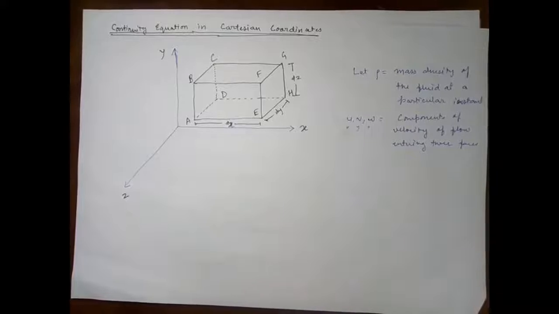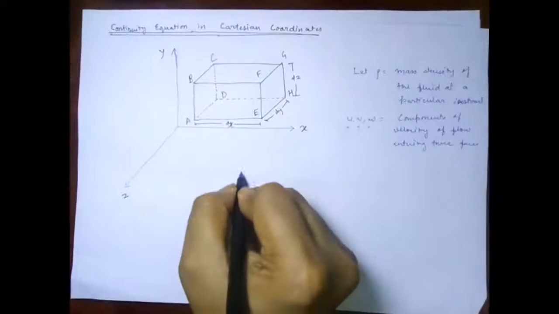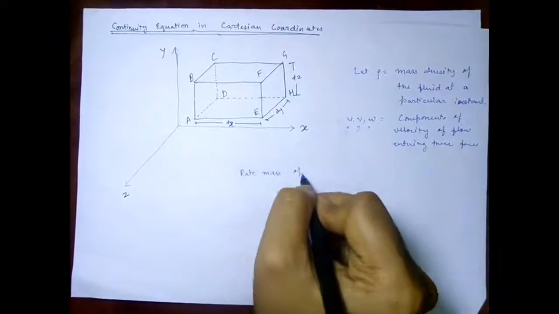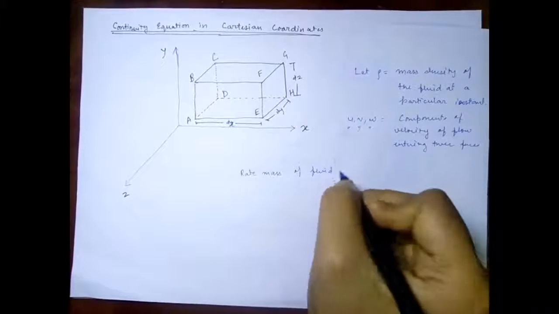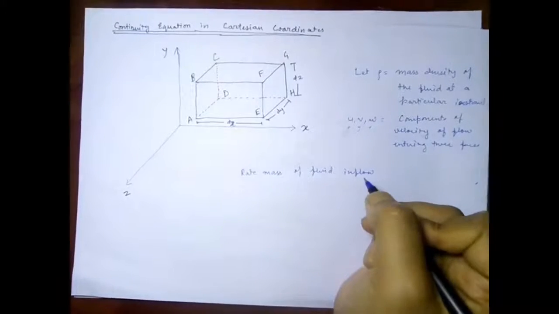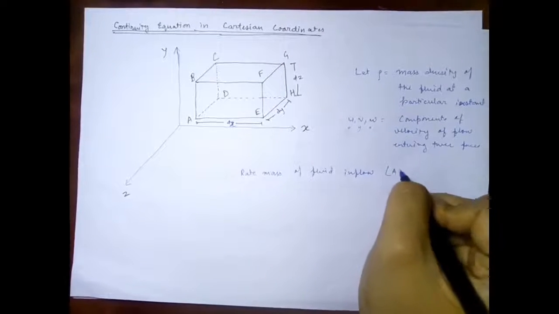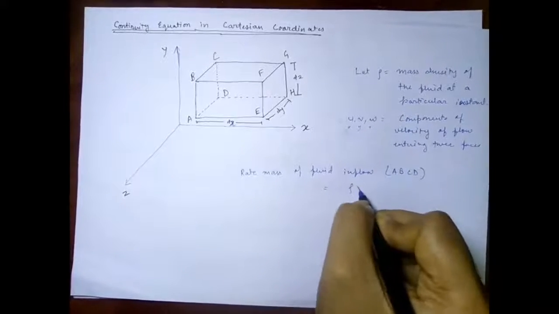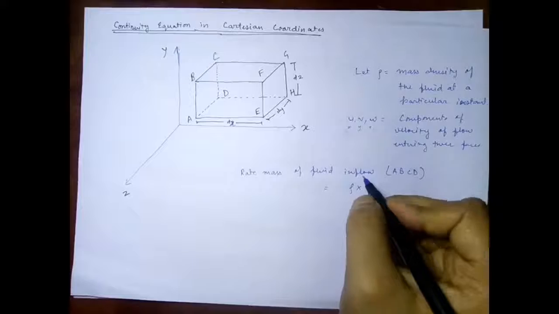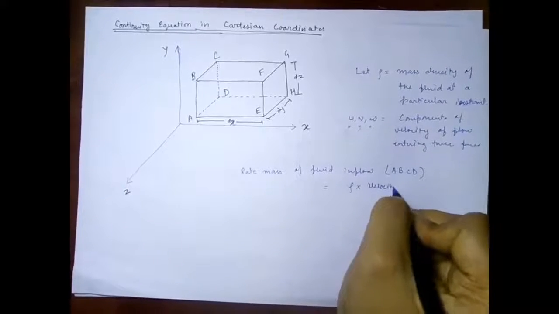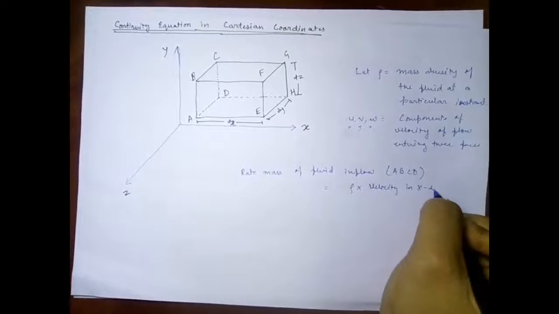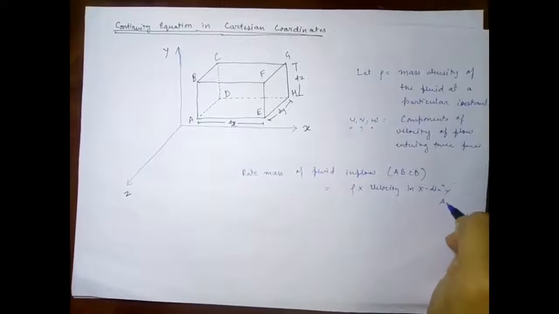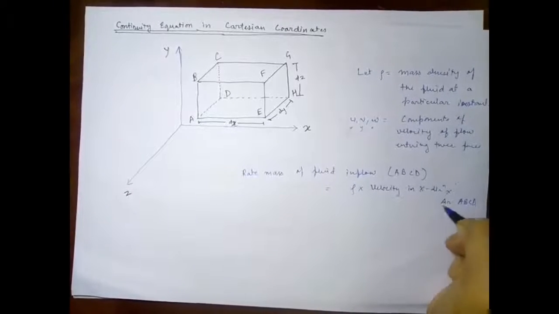Now the rate of mass of fluid inflow or influx, you can say anything, in the side ABCD, will be equal to the mass density times the velocity in x direction and the area of ABCD, right?